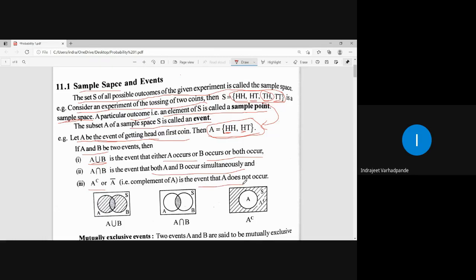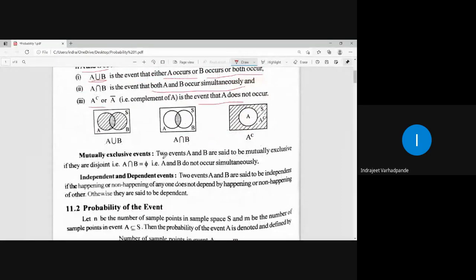In general, if I have to calculate the complement of any set, that which does not exist in that set but is in the universal set is nothing but the A complement, right? Two events are said to be mutually exclusive when the intersection of them is phi. That means those events are disjoint. They do not occur simultaneously. So two events A and B are said to be mutually exclusive if they are disjoint. If they are disjoint, it means A intersection B is phi. That means A and B do not occur simultaneously.